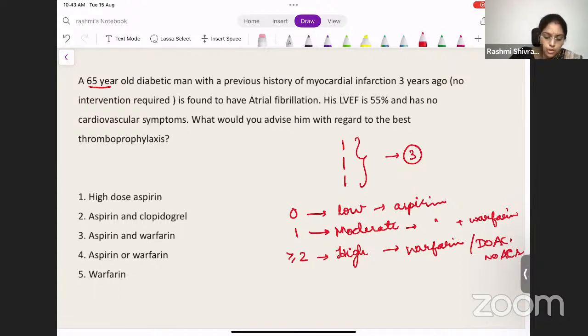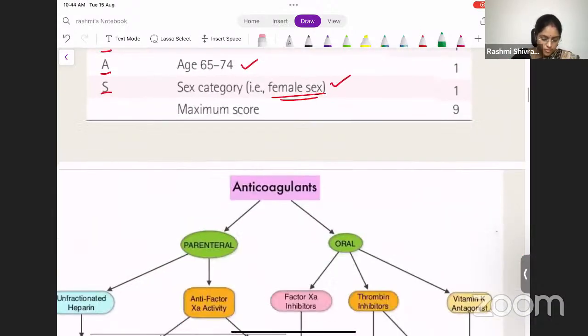So in this patient, what will you do? He has a score of 3, isn't it? So what will you do for this patient? This patient, you definitely need to give warfarin. So the answer for this question will be option 5, warfarin. Okay.